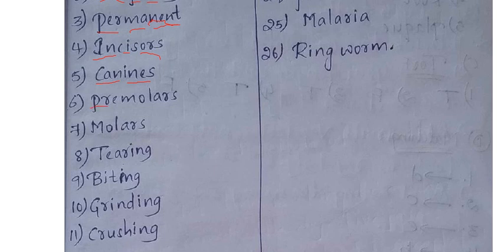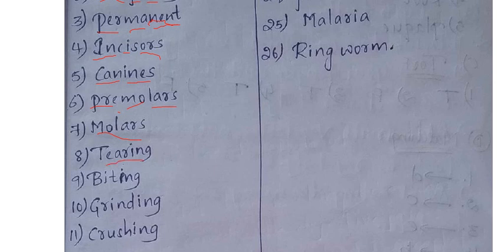Sixth one is premolars. P-R-E, pre, M-O-L-A-R-S. Premolars. Seventh one is molars. In the premolars, if you cut this P-R-E, pre, what will happen? You'll get molars.